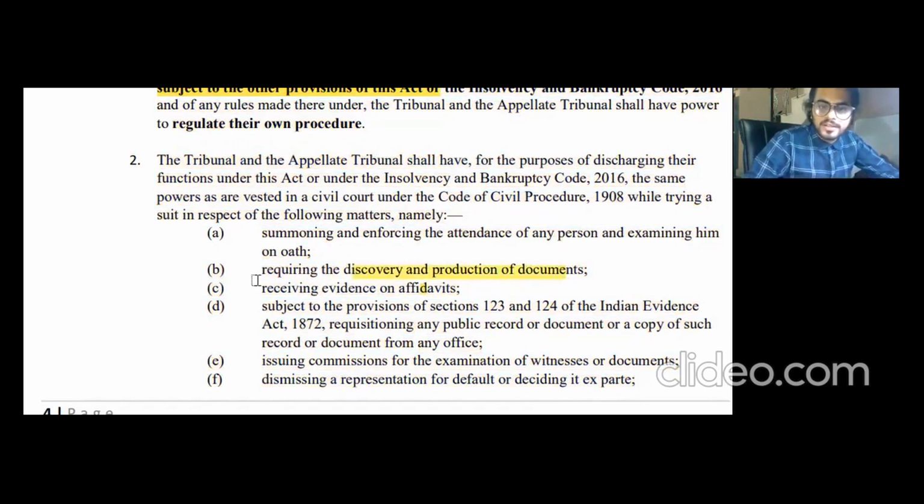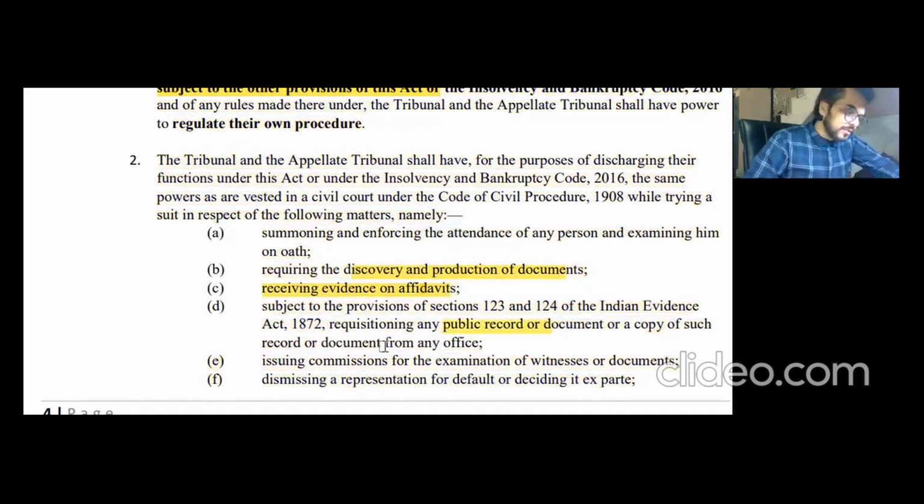So remember that. Receiving evidence on affidavits, and this is the unique point, subject to the provisions of section number 123 and 124 of the Indian Evidence Act, requisitioning any public record or documents. This is also a common point. You can refer to this point in your other chapters as well. It is about the Indian Evidence Act 1872. So basically, subject to sections 123 and 124 of the Indian Evidence Act, they can requisition any public record or document, or a copy of such a record or document, from any office.